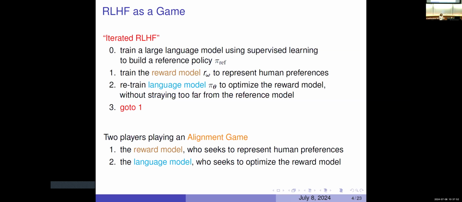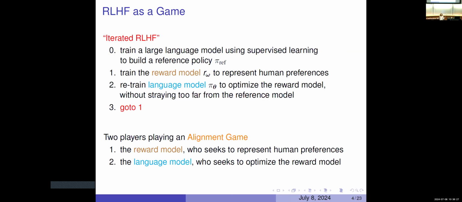To me, this seems like a very natural cycle, but there's not a lot of that in the literature that I have found. I mean, maybe people will tell me that I'm wrong and that they've seen it and people are doing it. I'd love to know. But I think it's a natural way to view the problem. But we're not seeing a lot of literature about this approach, possibly because it's a game and solving games is hard. And in particular, it's a general sum game.